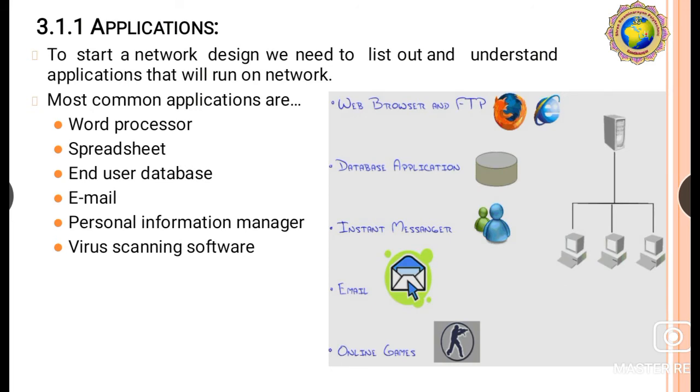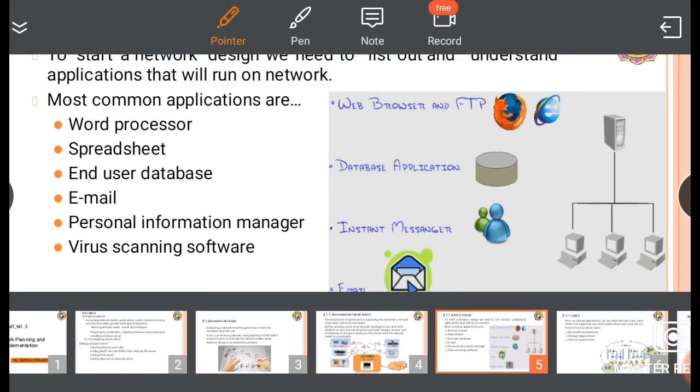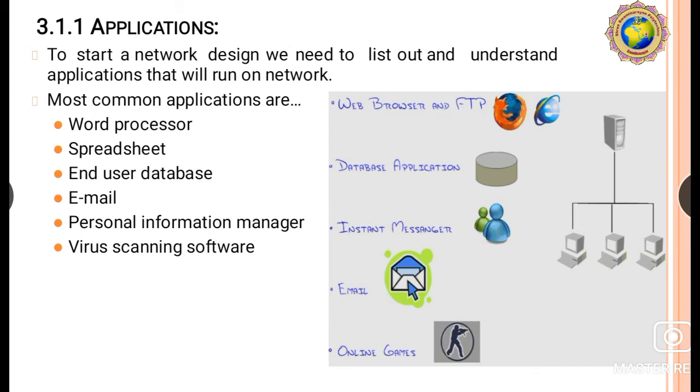It means what type of application to use for accessing any network. So the first step of using the network system is to start a network design. We need to list out and understand the applications that will run on the network. The most common applications are word processor, spreadsheet, user database, email, personal information manager, and virus scanning software.